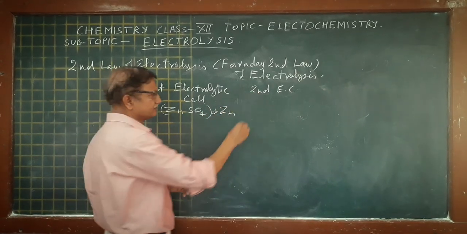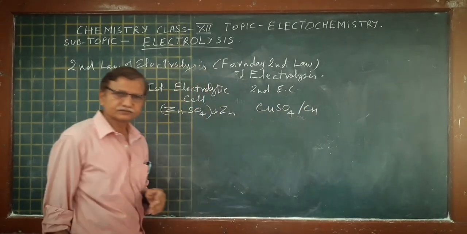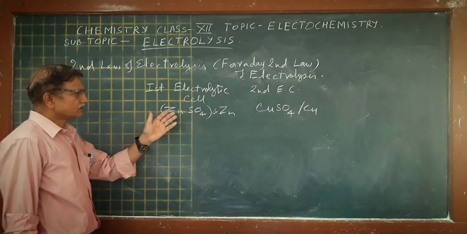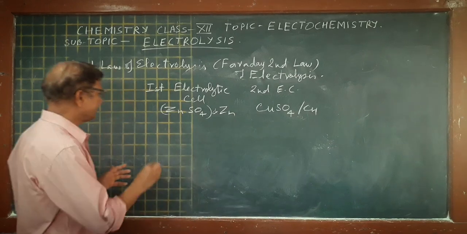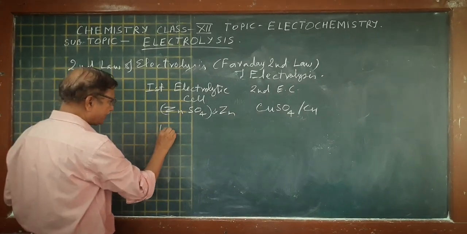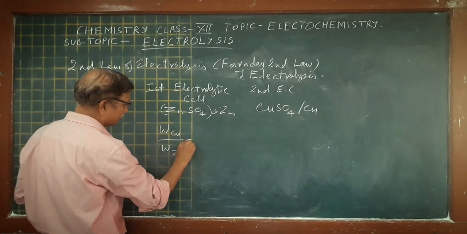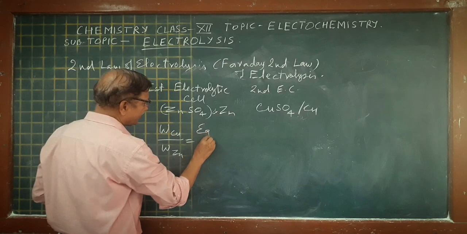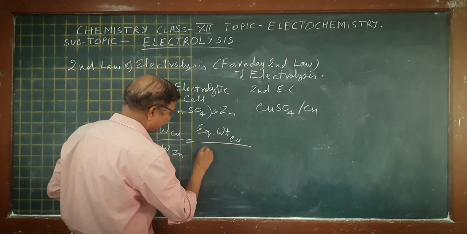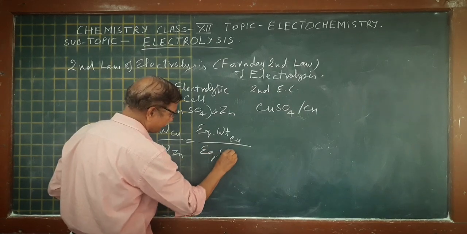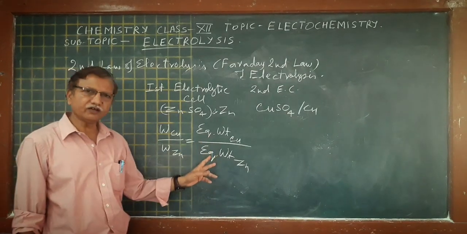The second electrolytic cell consists of copper sulfate solution and copper electrode. On passing Q coulomb of charge, the weight of copper deposited upon the weight of zinc equals the equivalent weight of copper upon the equivalent weight of zinc.